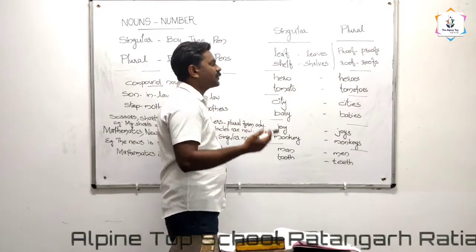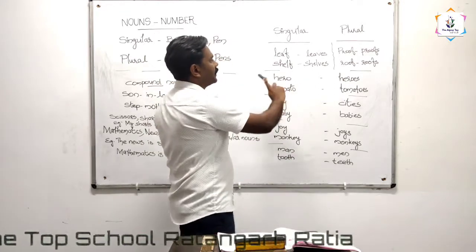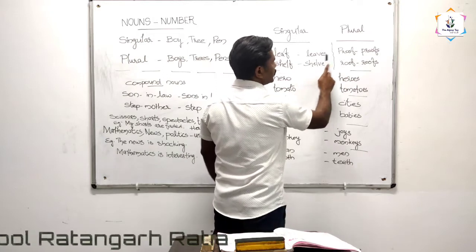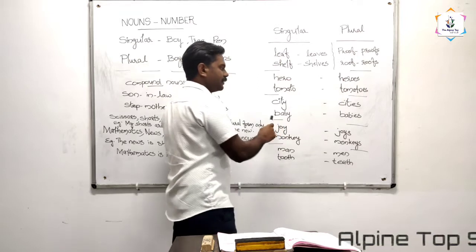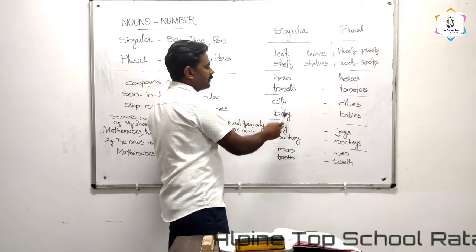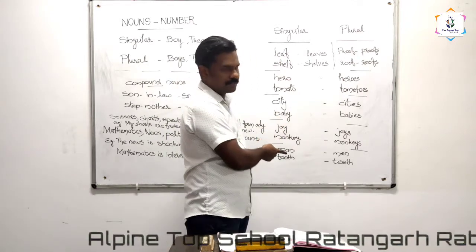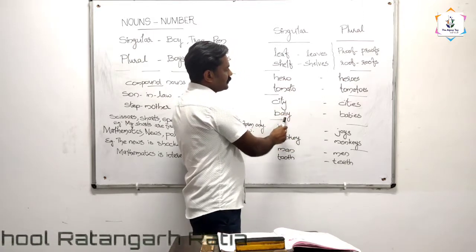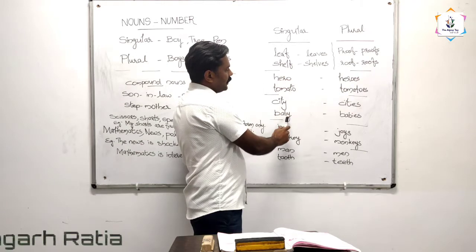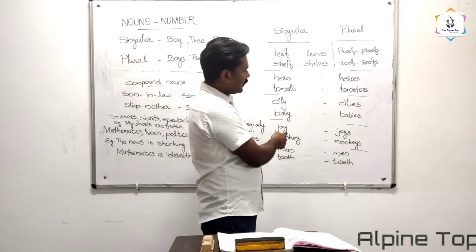There is no fixed rule for that, and that's why we used VES here, S here, O and ES here, and in some other cases, city and baby. Let's see this example. City and baby have one similarity, the ending letter is Y in both cases, right?